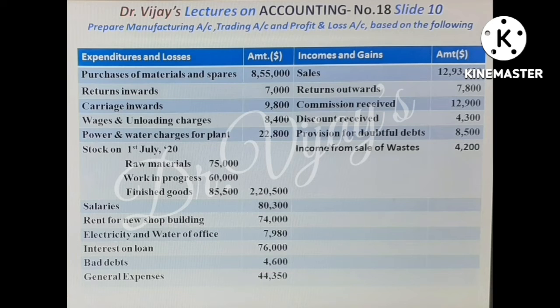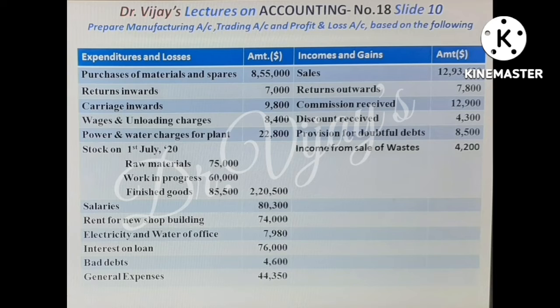Slide 10 gives a model problem for working out a manufacturing account, trading account, and a profit and loss account. Expenditures and losses are given on the debit side and incomes and gains on the credit side. Expenditures and losses are purchase of materials and spares, returns inwards, carriage inwards, wages and unloading charges, power and water charges per plant, stock on 1st July, opening stock, that is raw materials, work in progress, and finished goods. Then salaries, rent for new shop building, electricity and water for office, interest on loan, bad debts, general expenses.